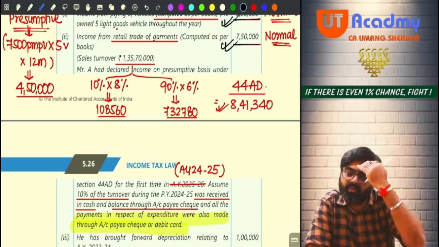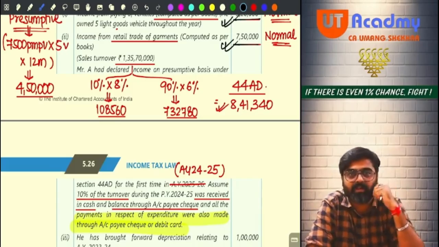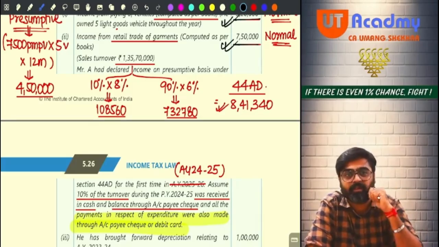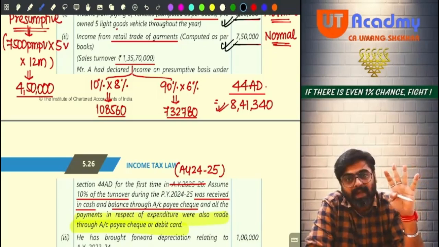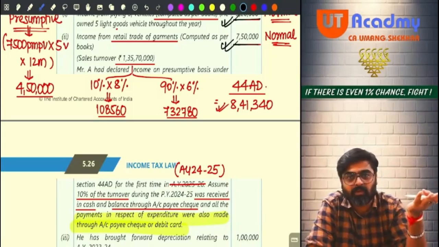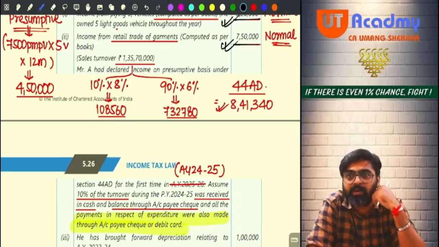So that 1 lakh you would not have been able to claim only. Getting my point? From neither of the business incomes, if you would have shown them on presumptive basis. So what is the best thing you can do now? Show both the profits as per normal provisions. Yes or no? And if you are claiming both the profits as per normal provisions, all the deductions which are available, including the unabsorbed depreciation set off as per 32(2), you can do it, no?